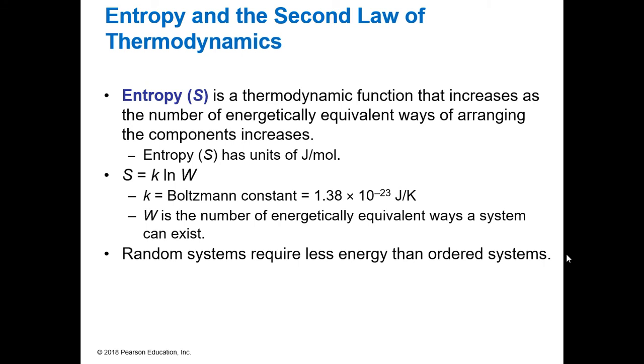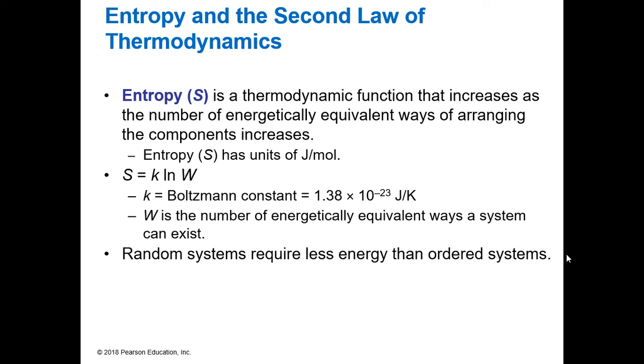So entropy is a thermodynamic function that talks about the number of energetically equivalent ways that we can rearrange our components. So our entropy does have units of joules per mole. So it is energy per mole. We do have an equation. It is the Boltzmann distribution, where we have the Boltzmann constant times the number of energetically equivalent ways of our system, W, and we can solve for entropy. We're not actually going to use this expression because it is extremely difficult to calculate W, and you'll see in a minute why.